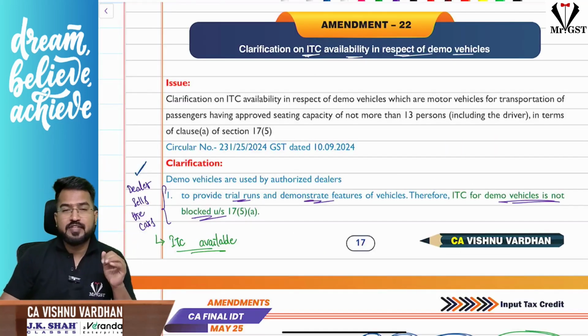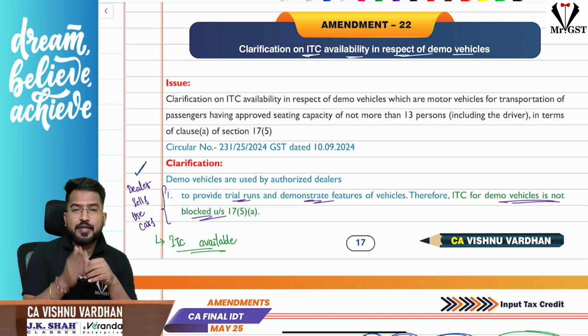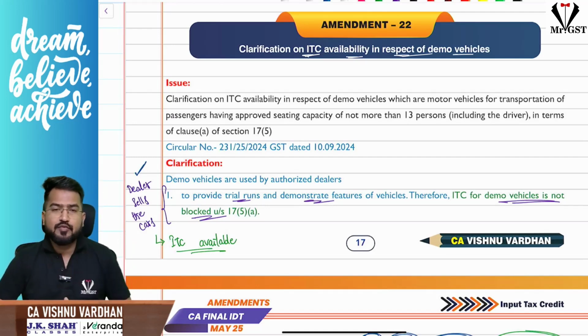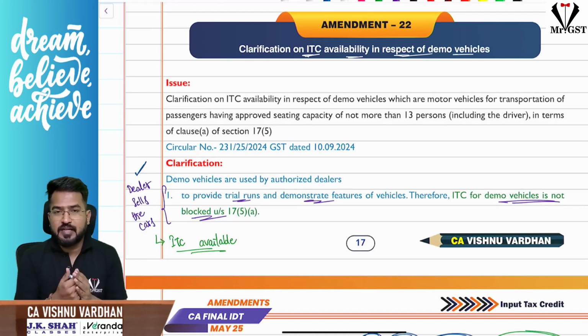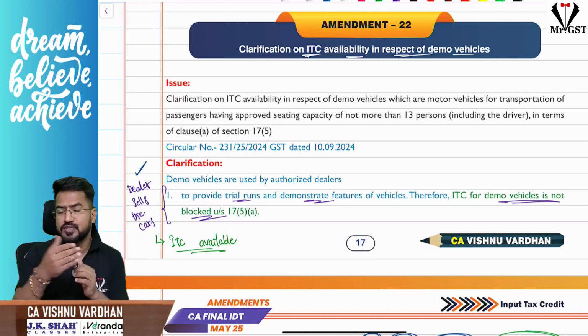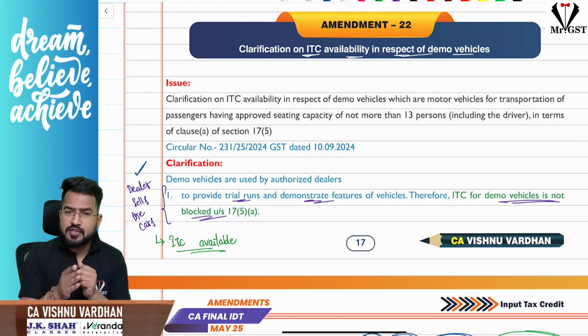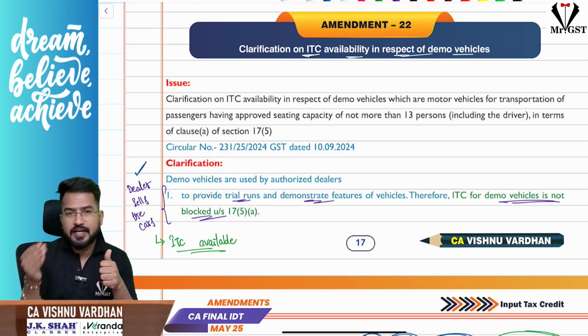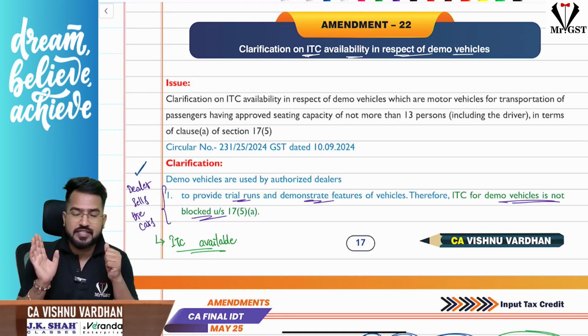Now the next one is with respect to ITC availability on demo vehicles purchased by dealers of cars. Now please understand, first of all, if the dealers of cars are purchasing the demo vehicles, purchasing the vehicles and using it as demo vehicles, sir, first of all, he is into the business of buying and selling the cars. So obviously he can take ITC. ITC is not blocked under section 17 subsection 5.